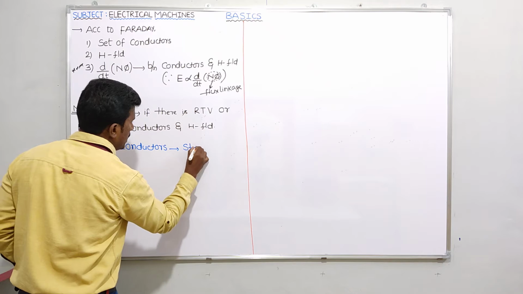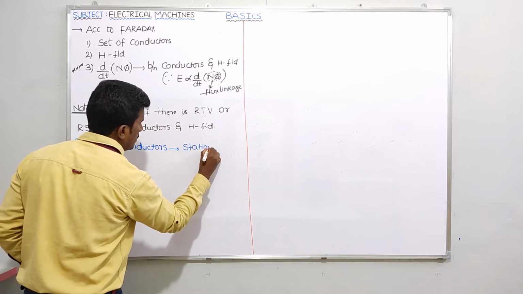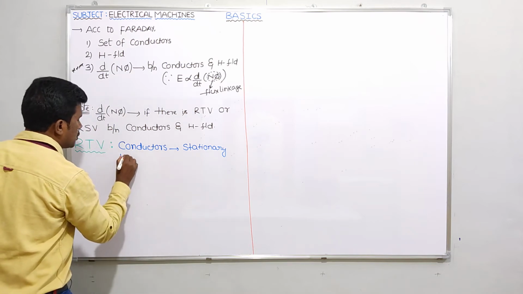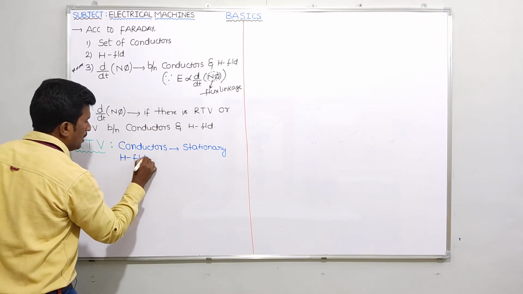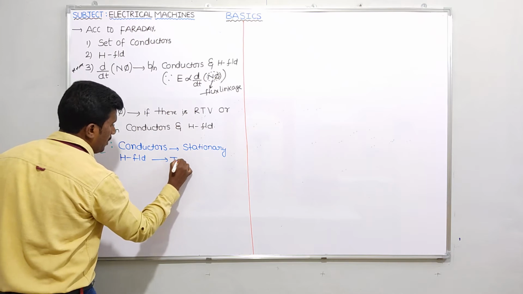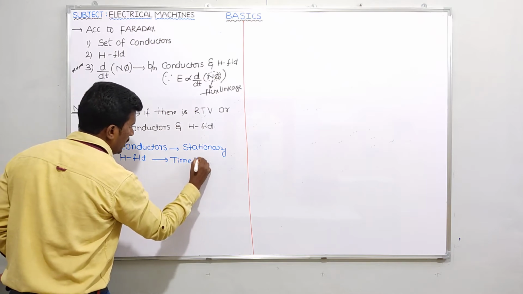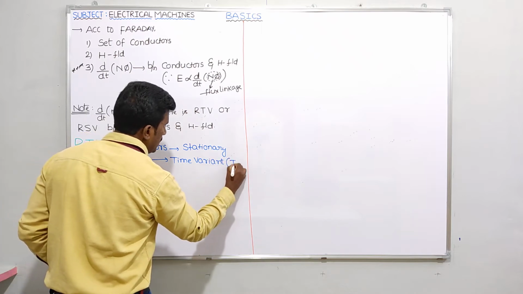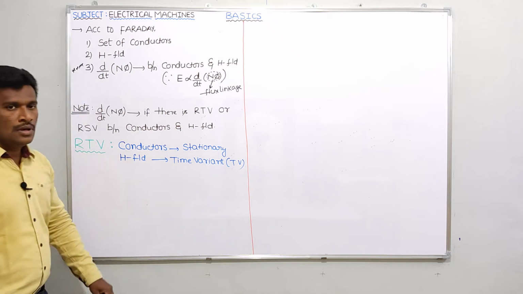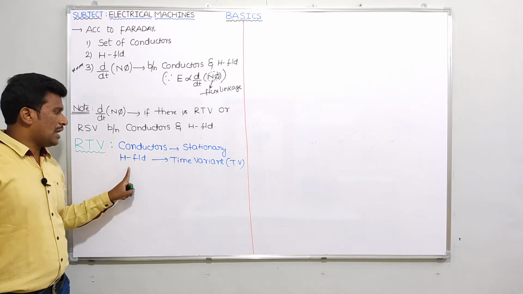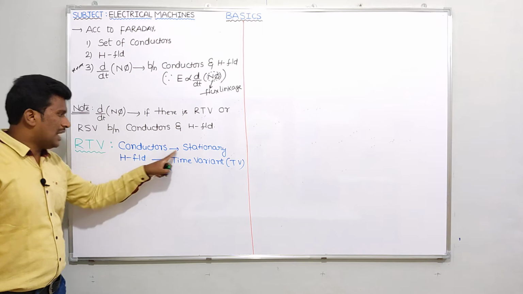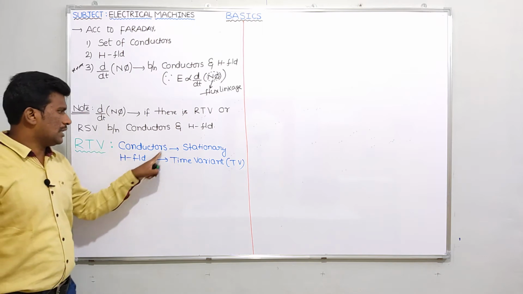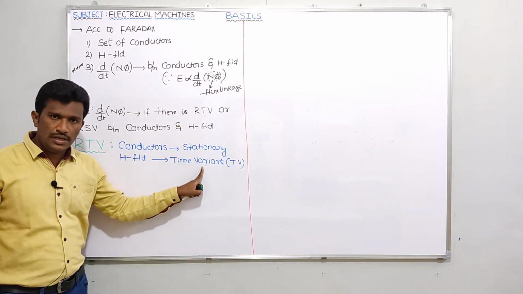And what about the magnetic field? Magnetic field, the H field, is time variant, TV. If conductors are stationary and the magnetic field is time variant, that condition I am calling relative time variation. In RTV, conductors are stationary, magnetic field is time variant.